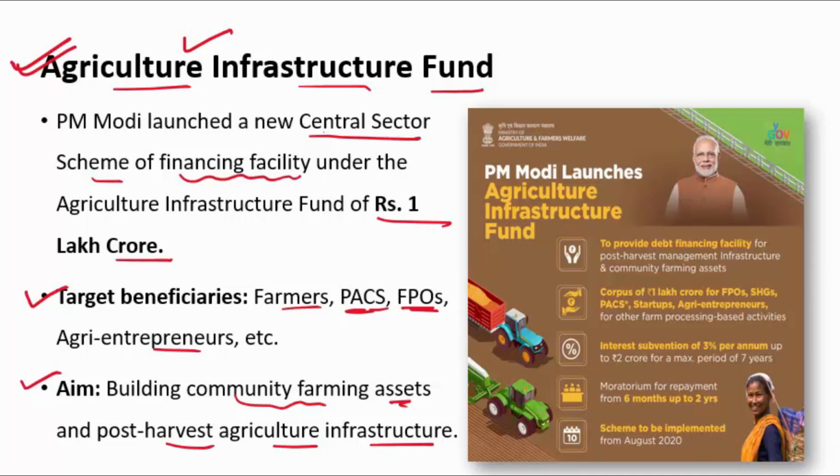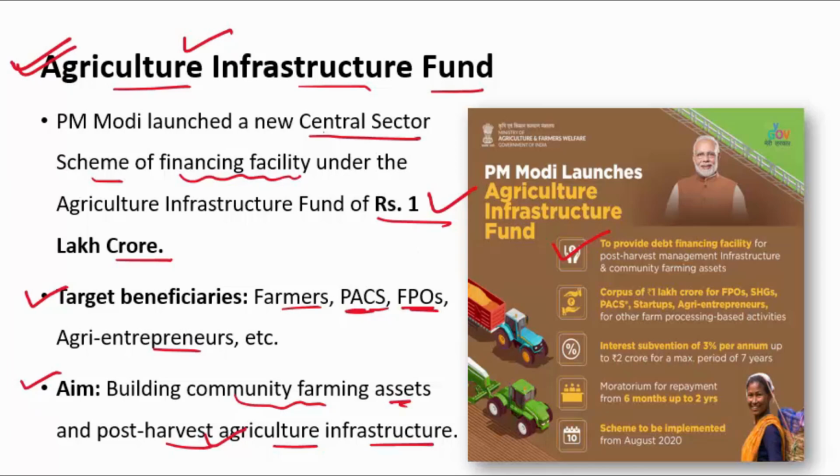So what is it going to provide? It is a debt financing facility for post-harvest agriculture infrastructure and community farming assets, and I told you 1 lakh crore will be given under this.